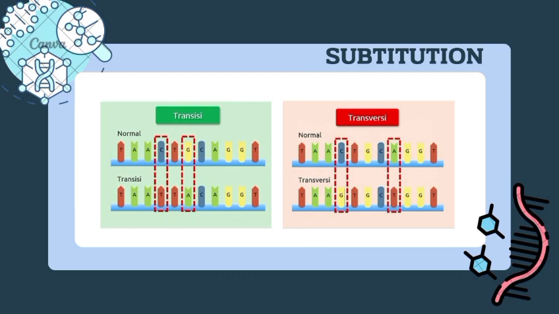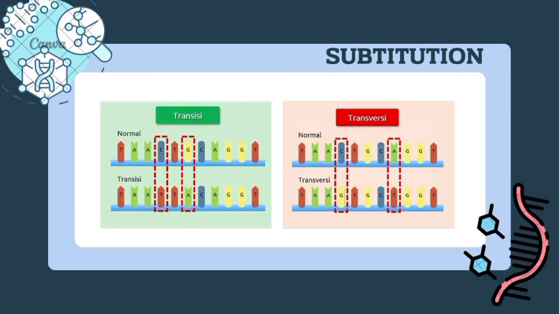Example: A to G, G to A, C to T, T to C. Why are transitions common? Because changing within the same base group usually causes a smaller structural change in the DNA. So the cell often doesn't detect the mistake immediately.